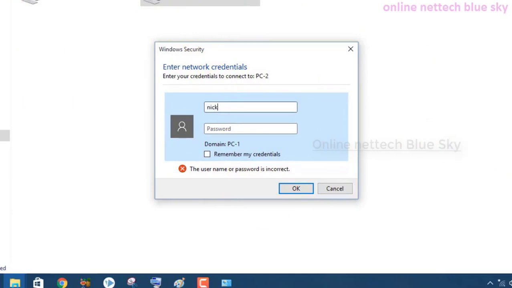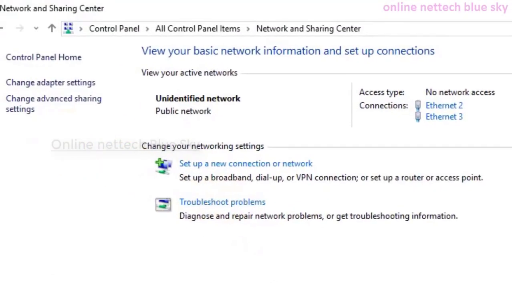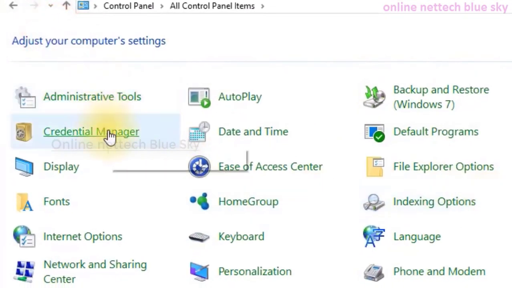So first click on Credential Manager, my network and so on. First enter your username and password here and click on Create. This is important: you must click here, and at that time Credential Manager works. First I'm showing you Credential Manager in Windows 10.